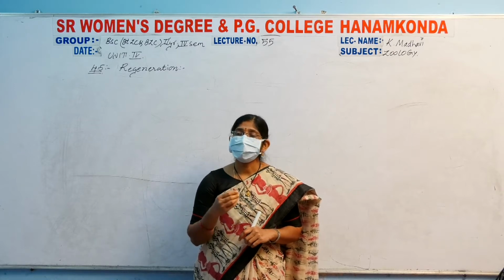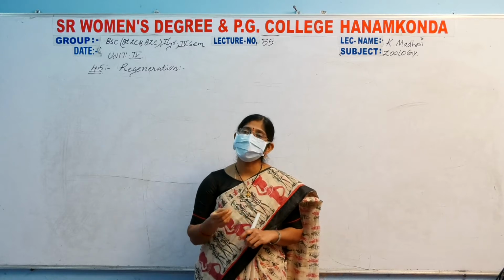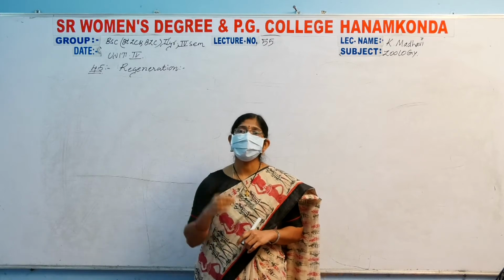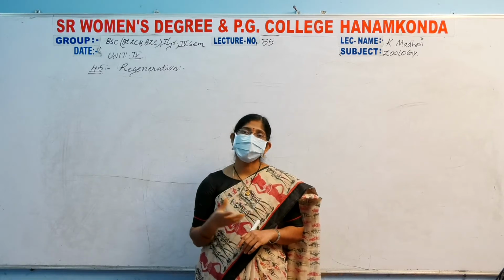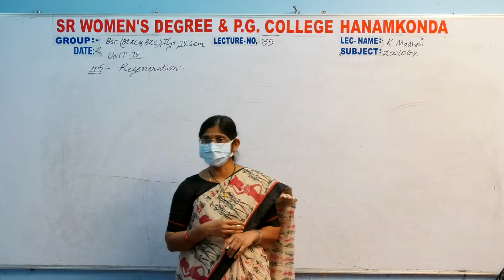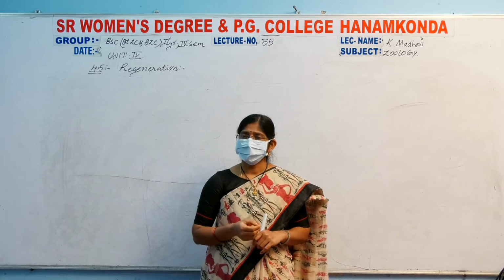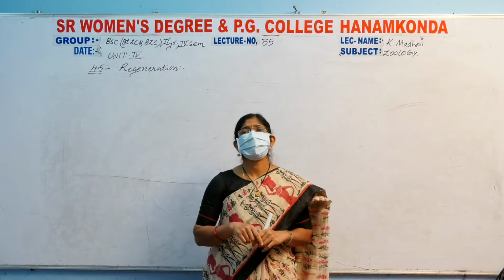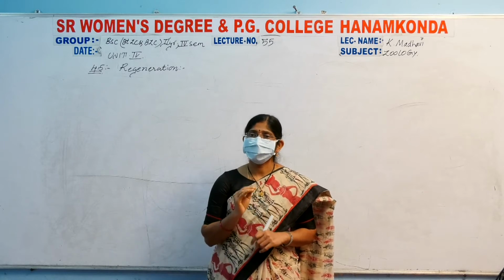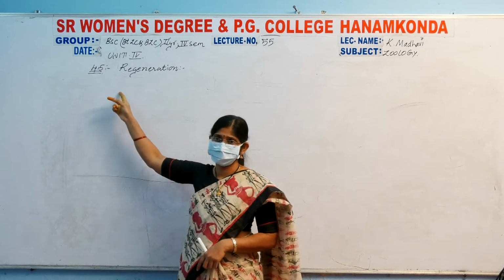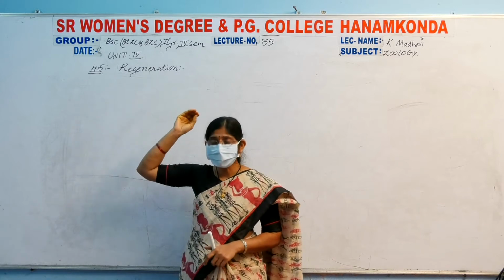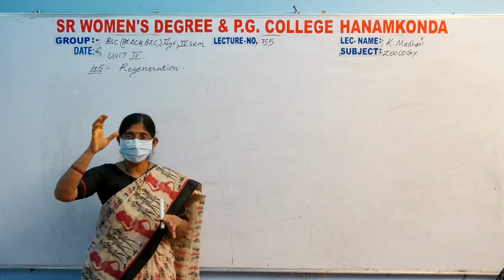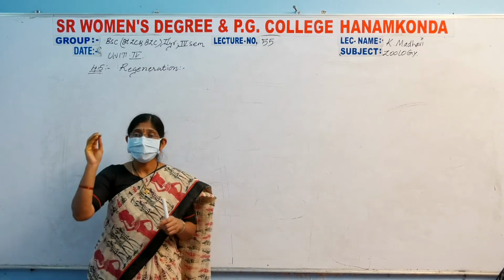For example, the gecko in our home. Gecko belongs to the reptilia. Commonly we call it a lizard. Gecko is the scientific name of the lizard, which lives in our homes and classrooms or anywhere. Okay, the domestic lizard. When this lizard loses its tail, the tail is regenerated by itself. This is rooted in regeneration.